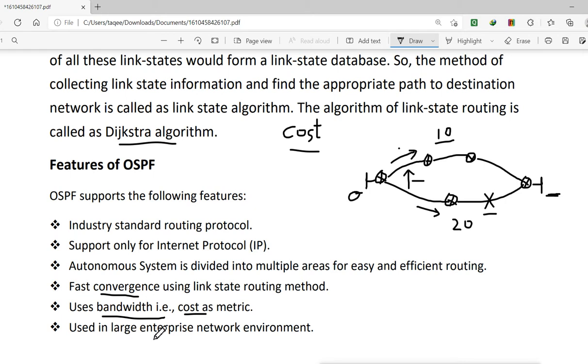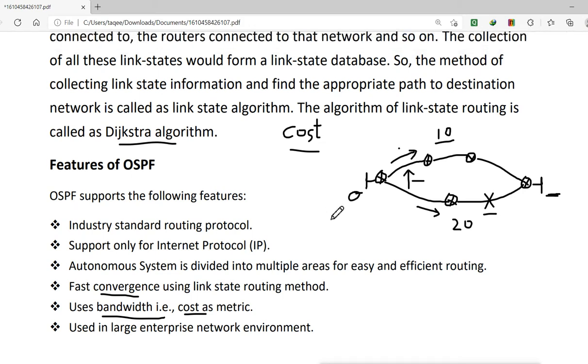Then it is used in a large enterprise network environment. It is actually designed to work in a large environment where we have hundreds of routers and hundreds of networks. On the other hand, RIP is not able to work with a big network because it has a limit on hop count.